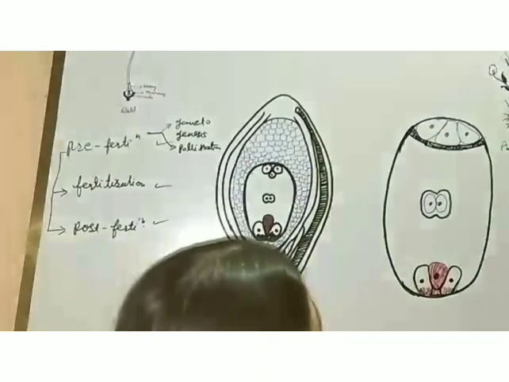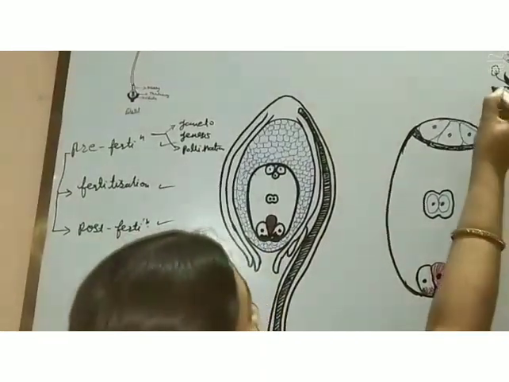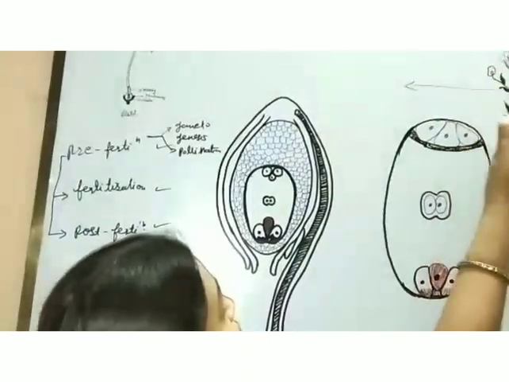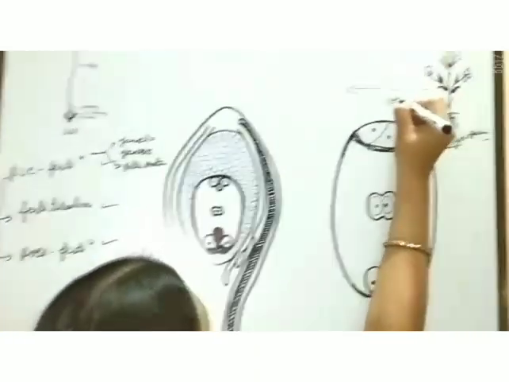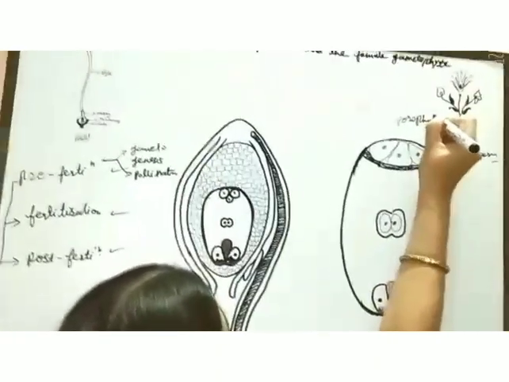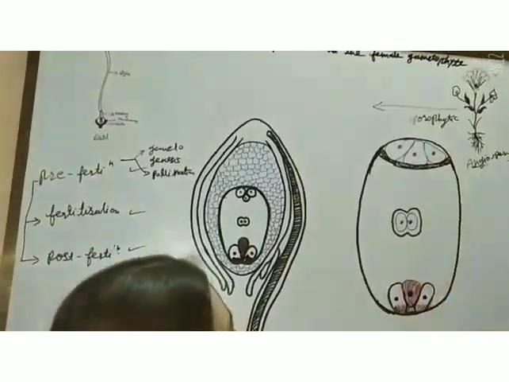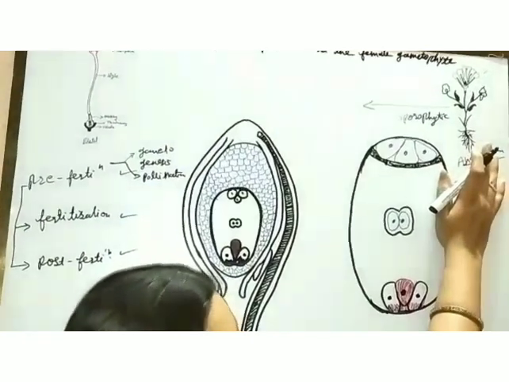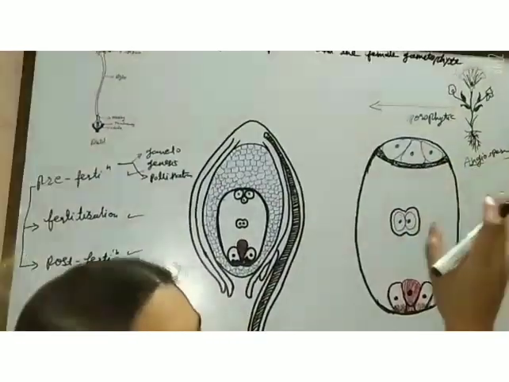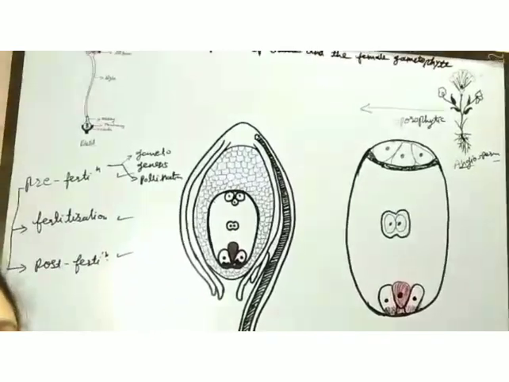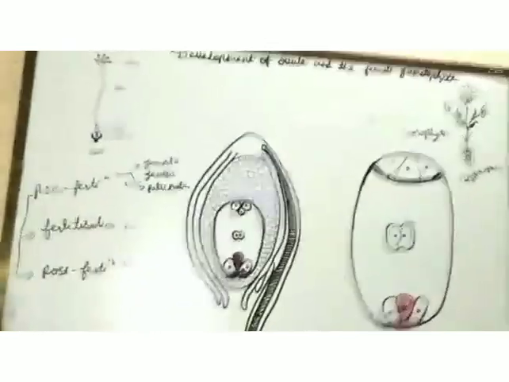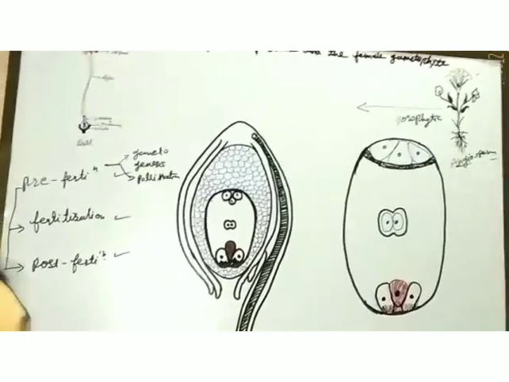The fact for that is that the angiosperm plant is a sporophytic plant. It is sporophytic in nature, meaning angiosperm plants are able to produce spore cells which generate gametes, and then sexual reproduction is possible.